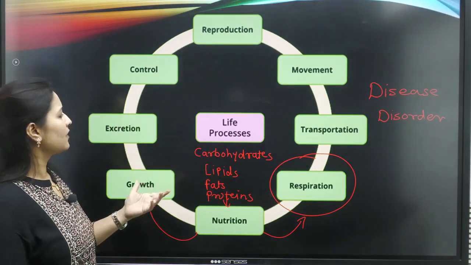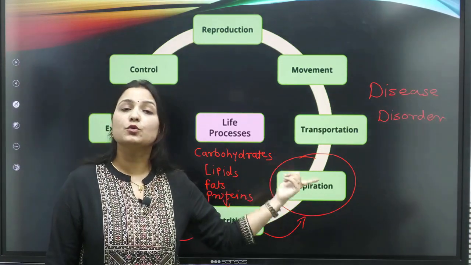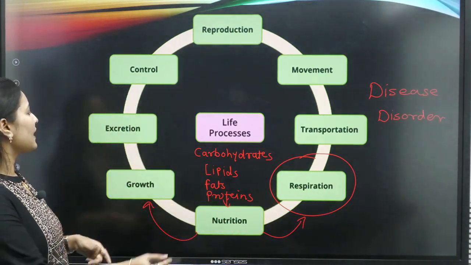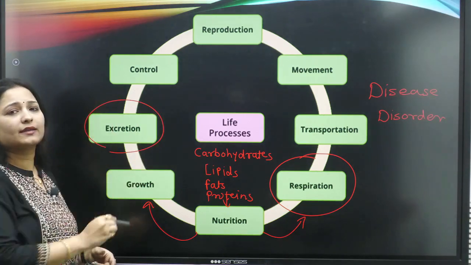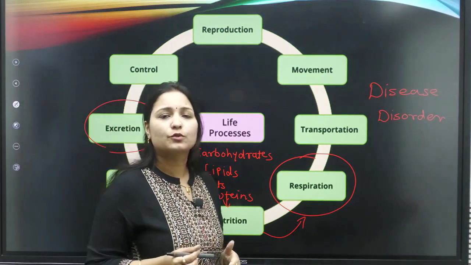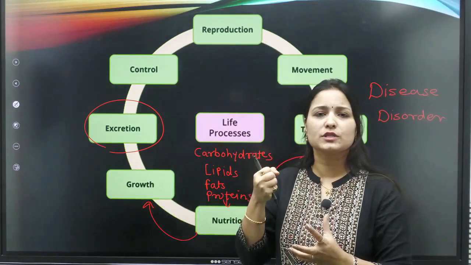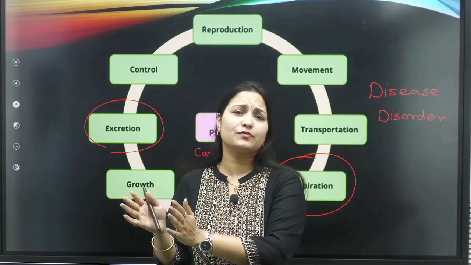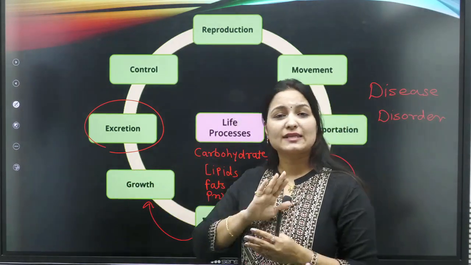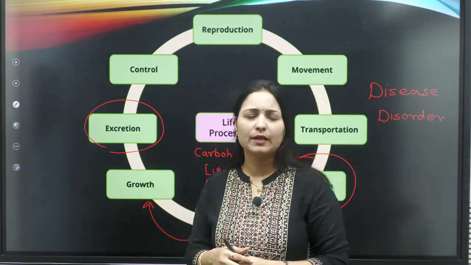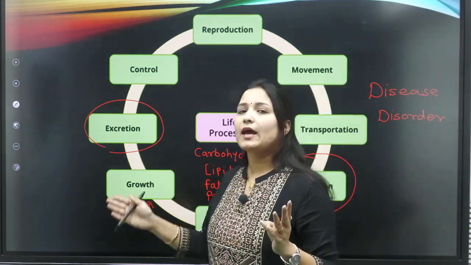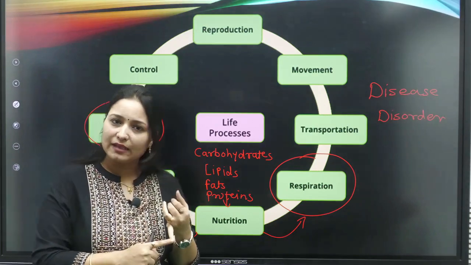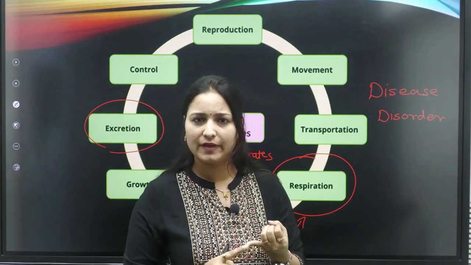So respiration is the process we use to get energy from the food we have already eaten. Then excretion. Through the food we eat, our body absorbs the nutrition, but there is some part which we don't want, the extra waste, and that has to be excreted, removed from our body. And as we know, we have different excretion organs in our body, including the skin, through which we can excrete, right?